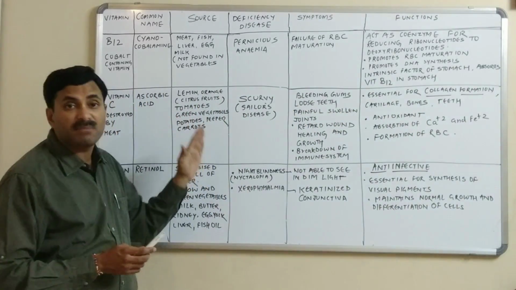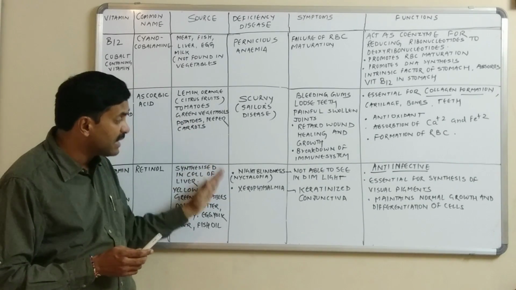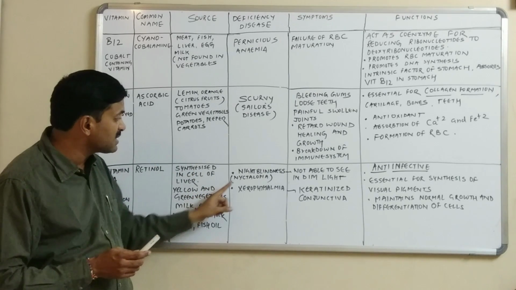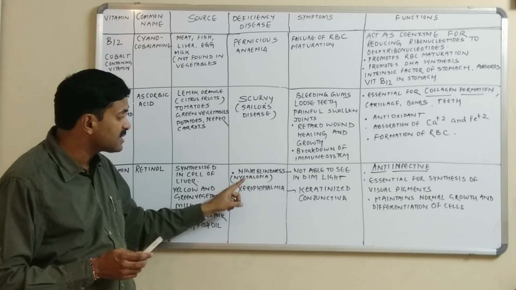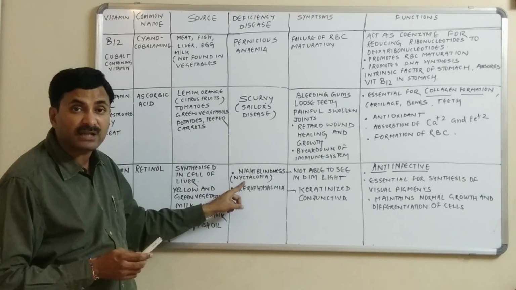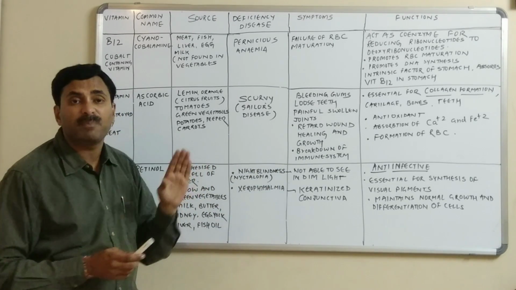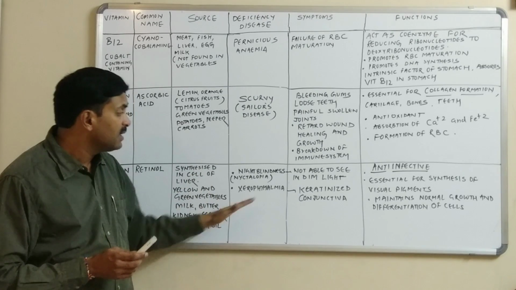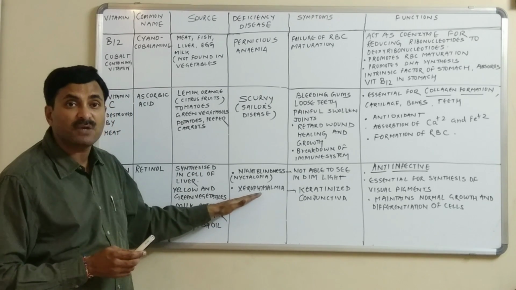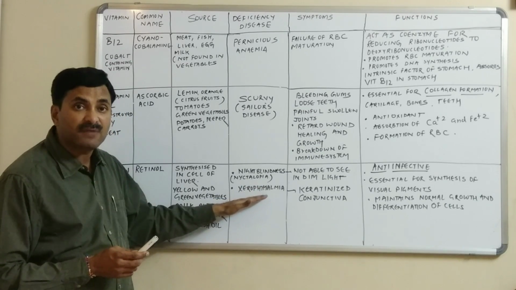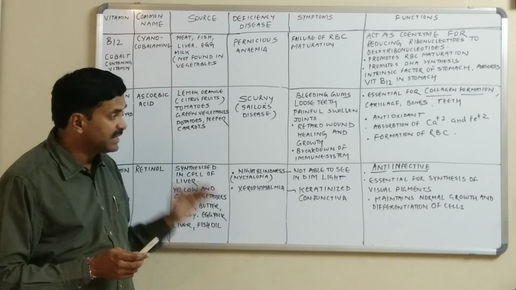Now, if the person becomes deficient in vitamin A, right, he suffers from 2 diseases. One is night blindness, also called nyctalopia, where the person is not able to see in dim light, and also the deficiency of vitamin A causes xerophthalmia, in which the conjunctiva becomes keratinized.